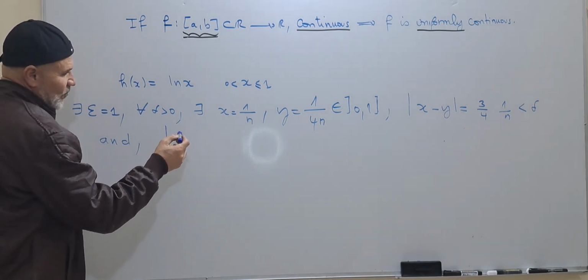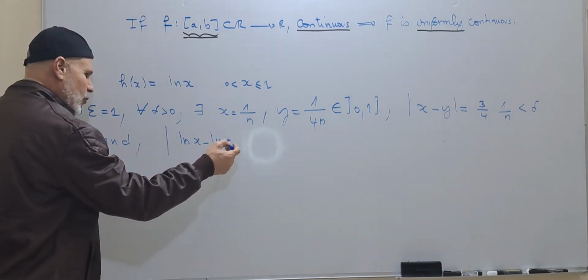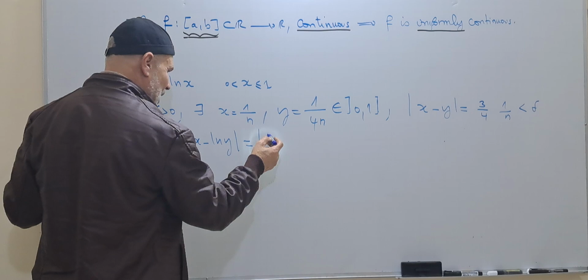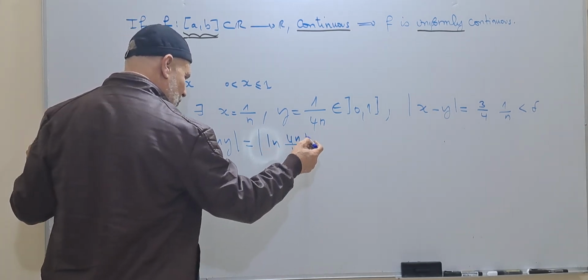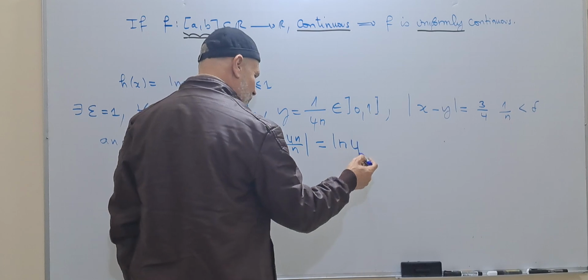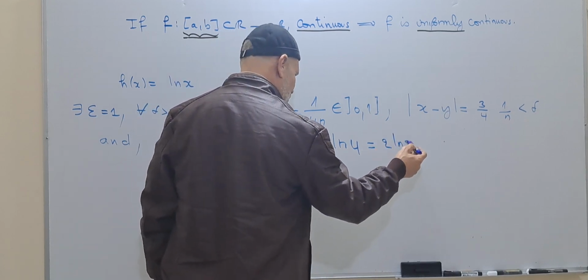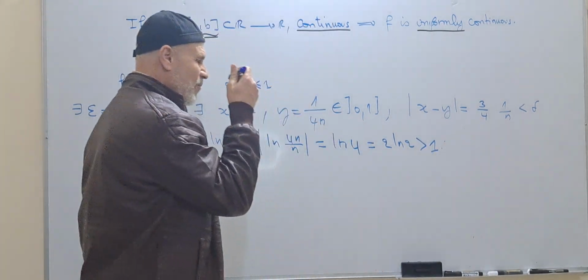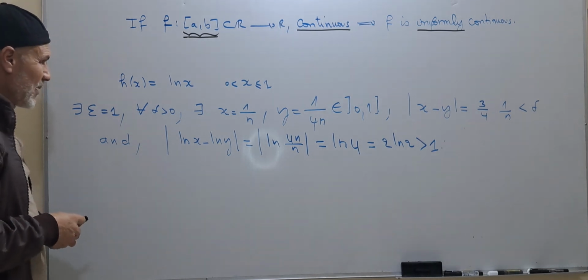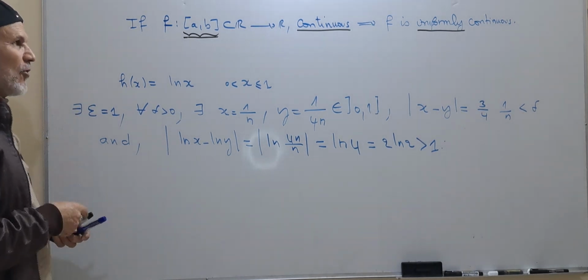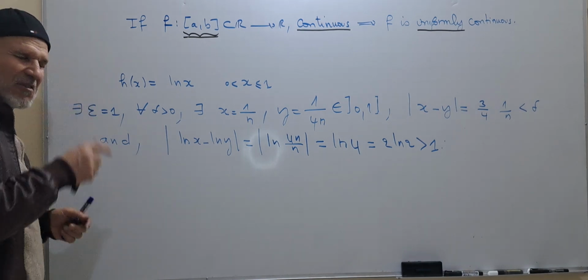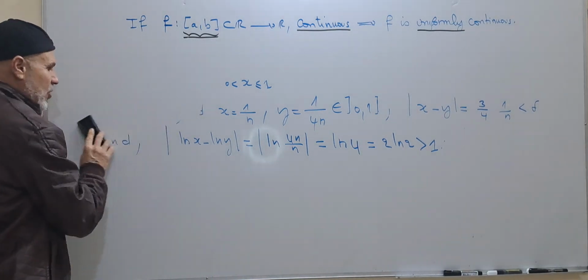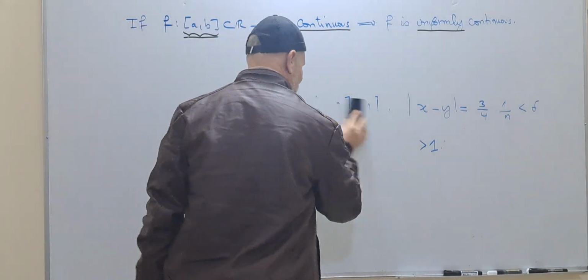And what we have is the difference ln x minus ln y. This is equal to ln of 1 over n over 1 over 4n, so we have ln 4, which is equal to 2 ln 2, and this is clearly greater than 1. This means that it is not uniformly continuous. Just the last one, on which I will use the definition of the uniform continuity.